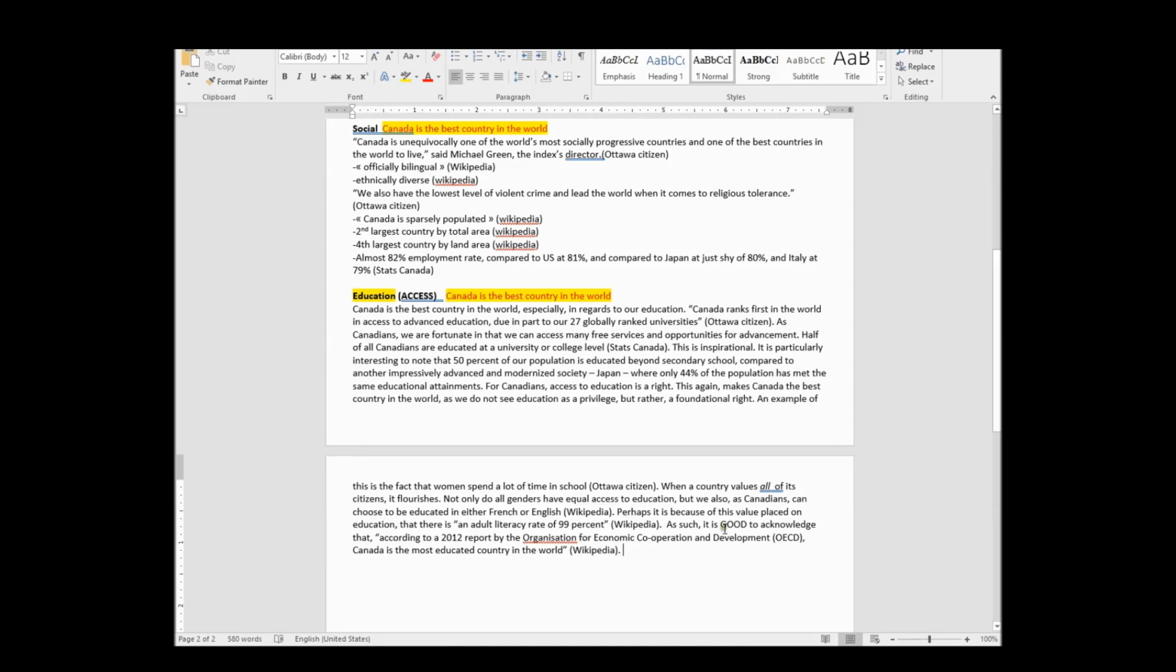So as such, it is good to acknowledge. You guys can see this looks silly. It's basic, but it was a placeholder, so I know to go back and fix it. So as such, it is, let's just say important, or it is, I don't want to say wise, because then that sounds like maybe my reader's not being wise, and I don't want to accuse them of that. So as such, it is important to acknowledge that according to blah, blah, blah.